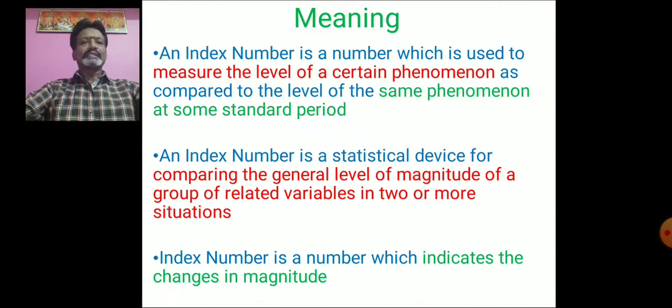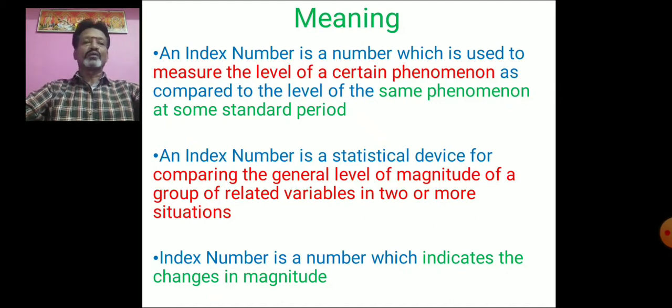An index number is a number which is used to measure the level of a certain phenomenon as compared to the level of the same phenomenon at some standard period. So remember: a certain period phenomenon and some standard period. We have to take the same phenomenon and compare one period with another period.